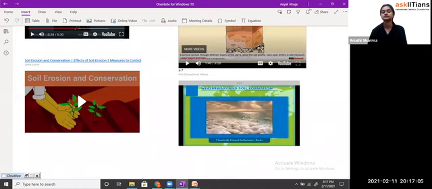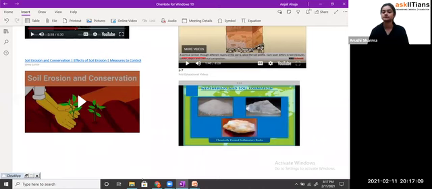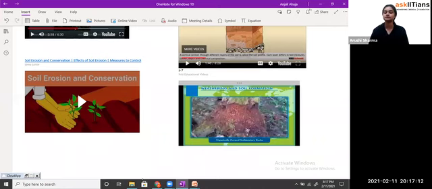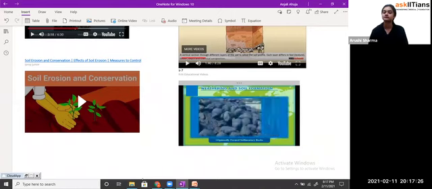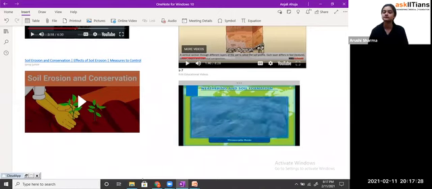Examples of such rocks are common salt, gypsum, and potash. Organically formed sedimentary rocks are formed by the accumulation of the remnant parts of organisms, plants, and animals. Examples of such rocks are chalk, coal, and limestone.